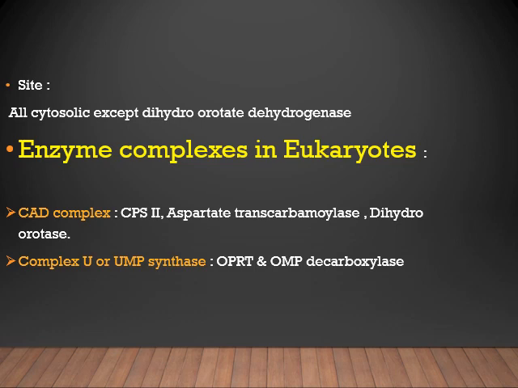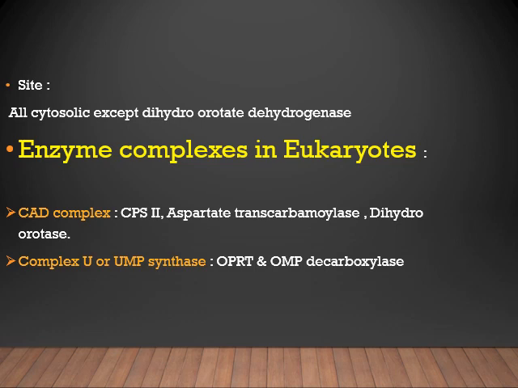These enzymes are usually seen as complexes in eukaryotes, specifically two complexes. The CAD complex consists of 3 enzymes: carbamyl phosphate synthetase 2, aspartate transcarbamylase and dihydroorotase. These are the first three enzymes, catalyzing the first three reactions of de novo biosynthesis of pyrimidine.